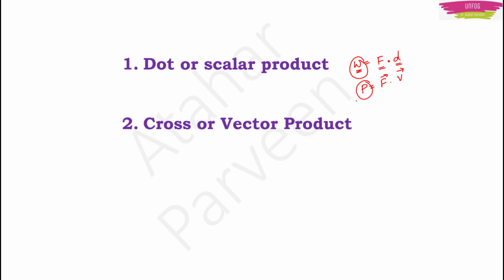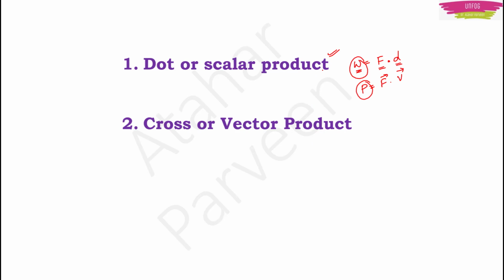For such type of physical quantities which are scalars, they are the product of two vectors. For them, this process is there. This is known as dot or scalar product. There are certain types of physical quantities which are themselves vectors and they are the products of two vectors. For them, we need cross or vector products.